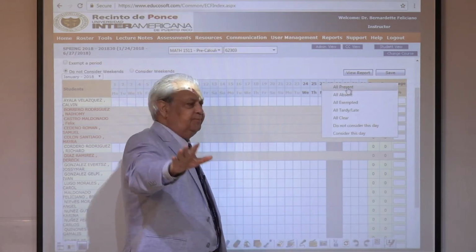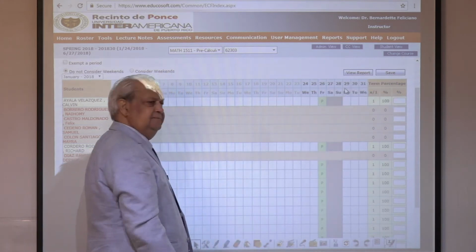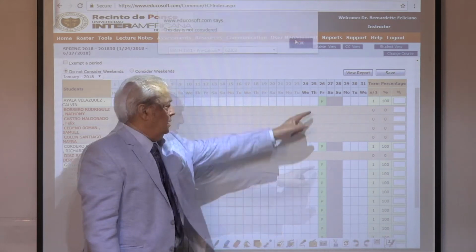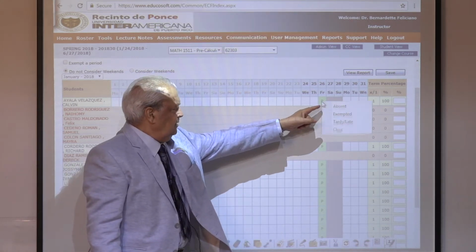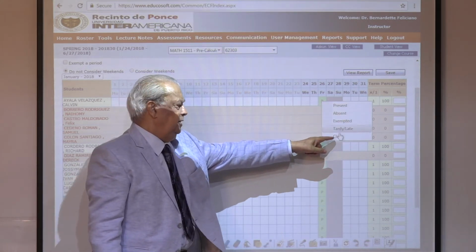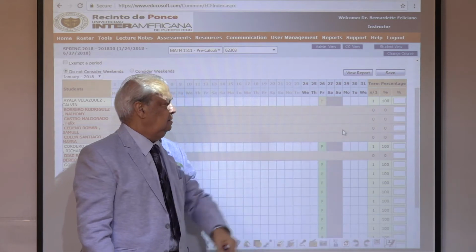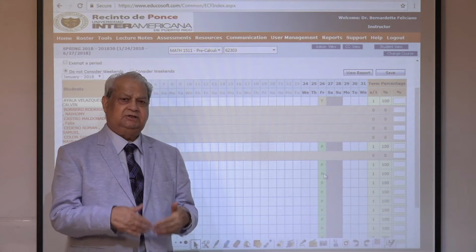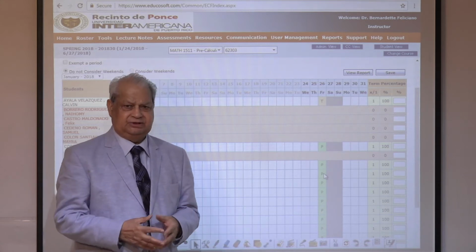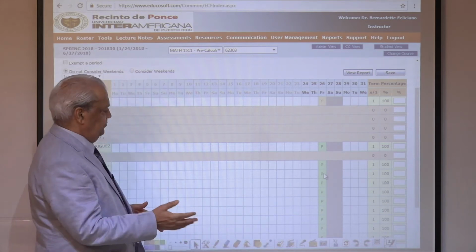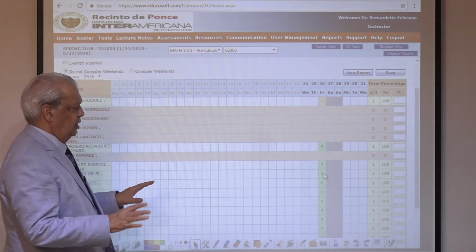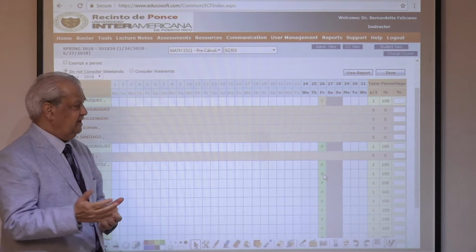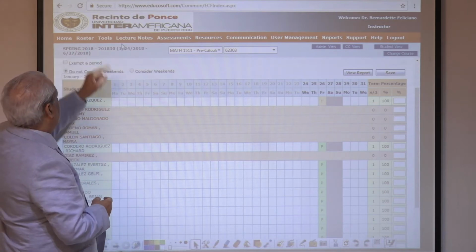If my whole class is present, I click on present. And later on, if somebody comes a little late, click on P, and I can mark them tardy. And 3 tardies or 4 tardies, as the teacher decides, will count towards an absence. So it is a very simple, straightforward, automatic method of keeping a record of attendance, all saved automatically. Let's go back to the roster page again.